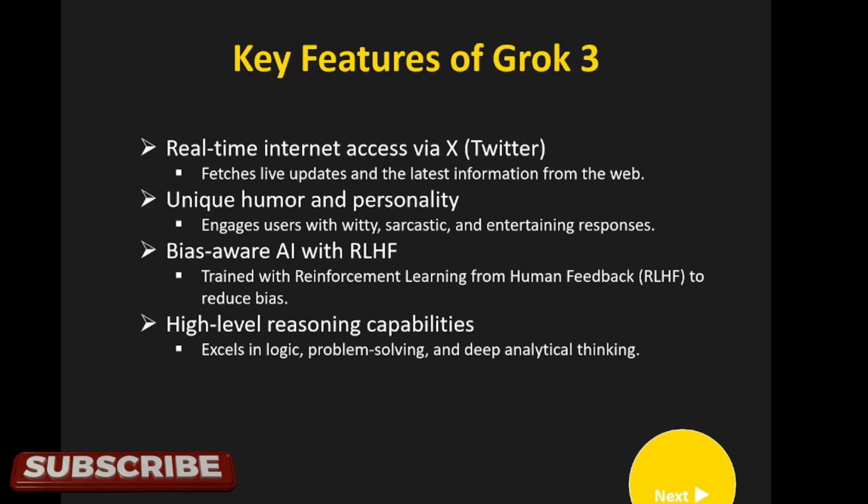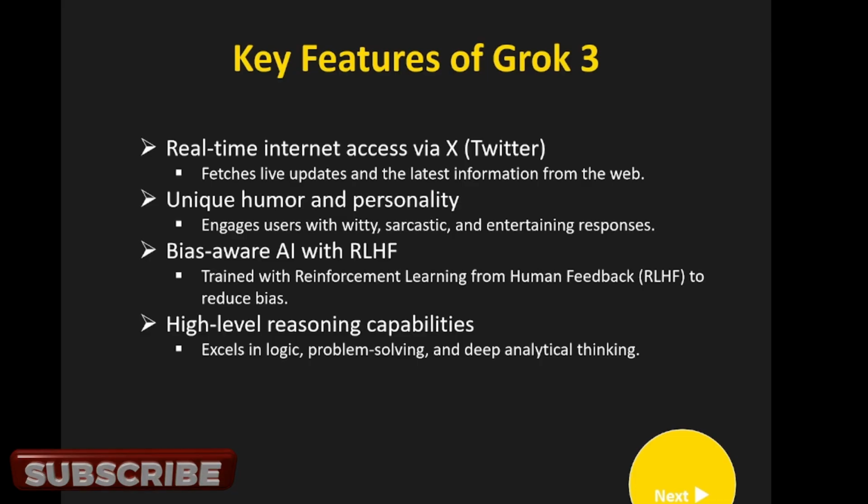Unique humor and personality we have, because it is based on reinforcement learning with feedback. This means it engages the user with witty, sarcastic and entertaining responses. Bias-aware AI with RLHF means trained with reinforcement learning.